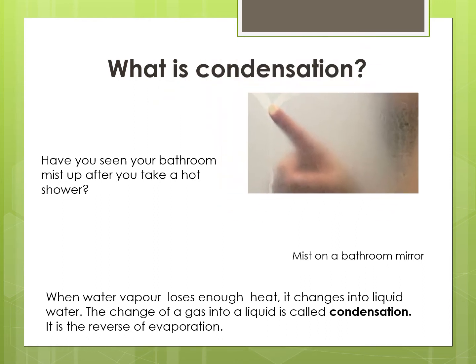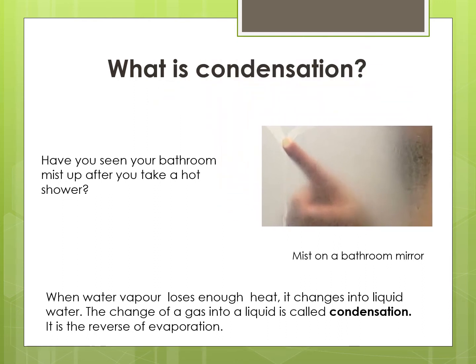Now look at this image. Have you ever seen your bathroom mist up after you take a hot shower? Can you guess why this happens? The answer related to this is there is hot water vapor in the bathroom when you take a hot shower. When this water comes into contact with the cold surface of the mirror, it loses heat and changes into liquid water. This forms the mist of tiny water droplets on the mirror.